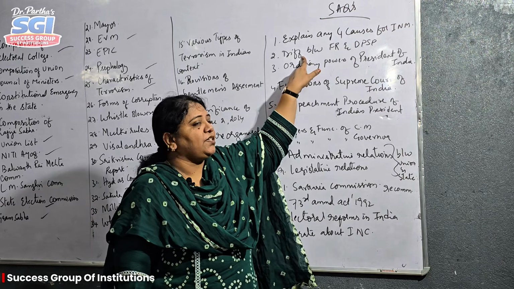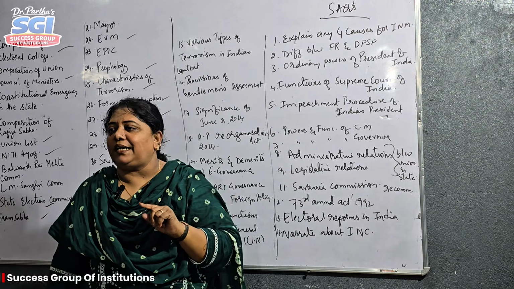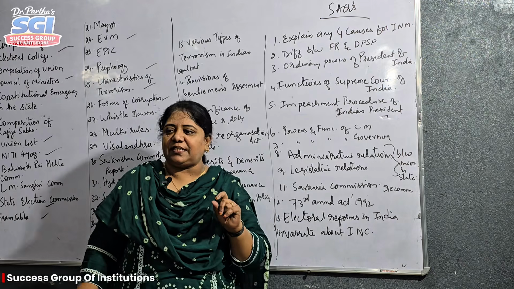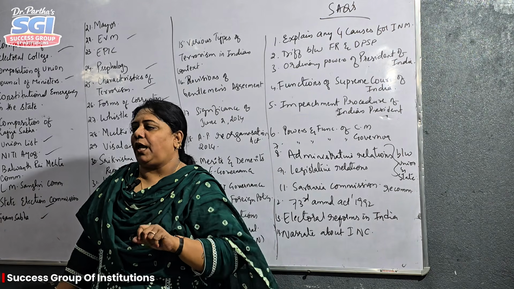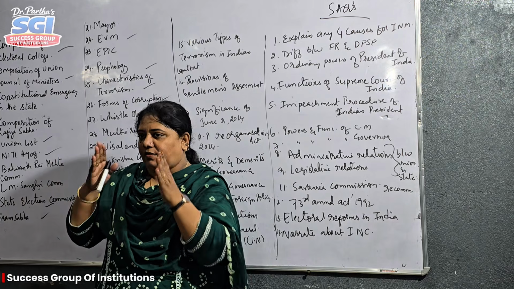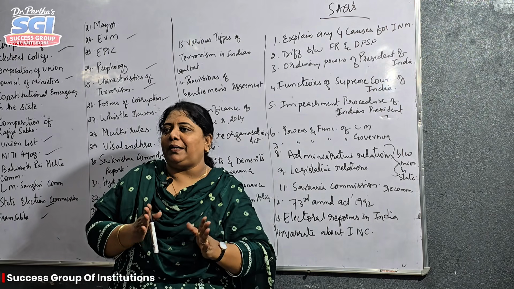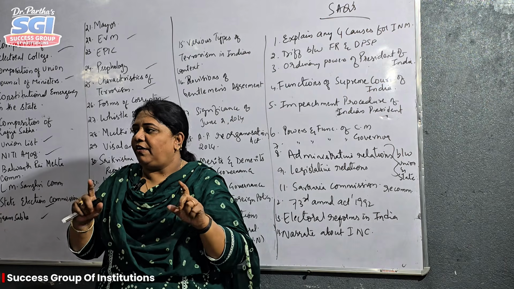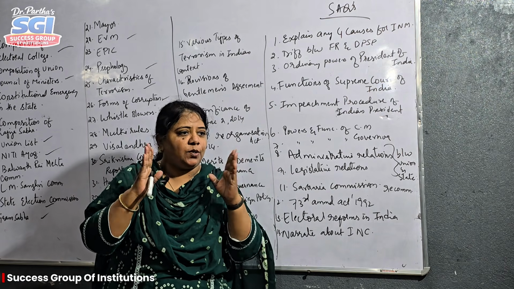Then coming on to the next question, it is differences between fundamental rights and directive principles of state policy. 11 differences between fundamental rights and directive principles are given there. Minimum 7, you have to be thorough. Draw the box and write the differences. One side fundamental rights and one side directive principles. Don't write first fundamental rights and then directive principles. When they are asking for differences, differences should be side by side.